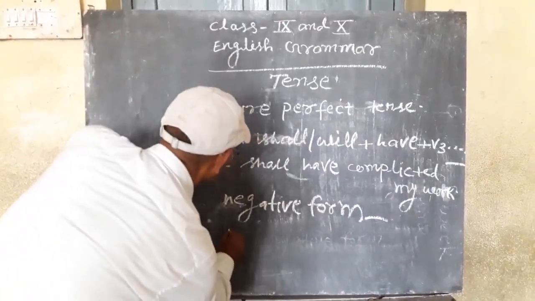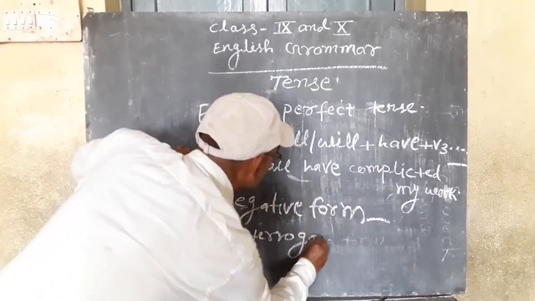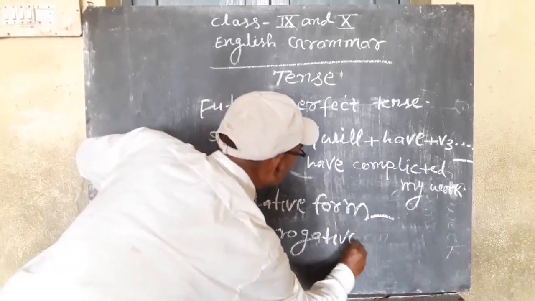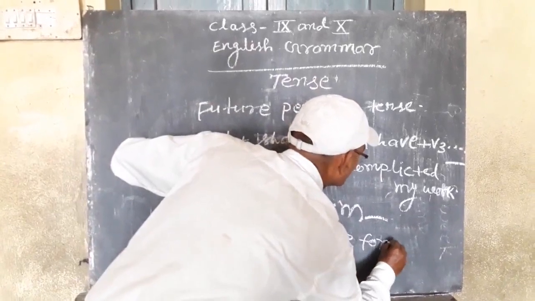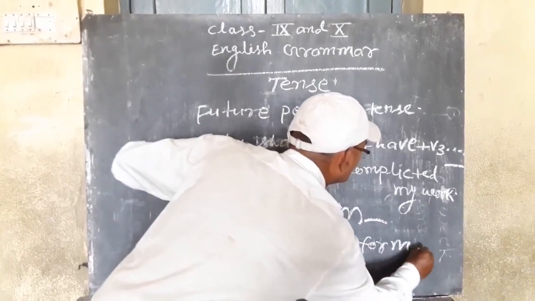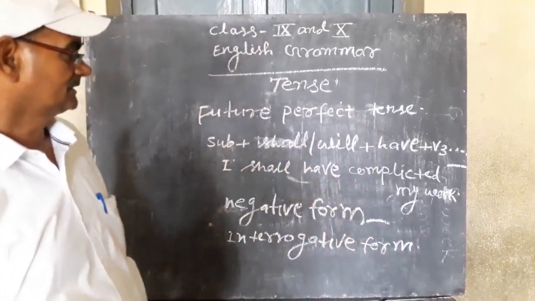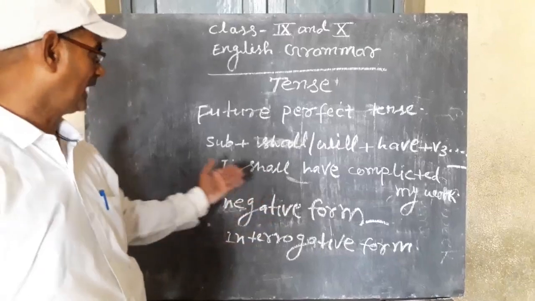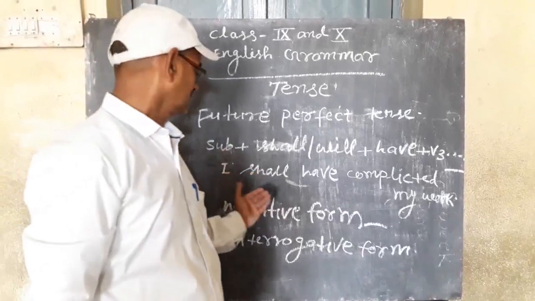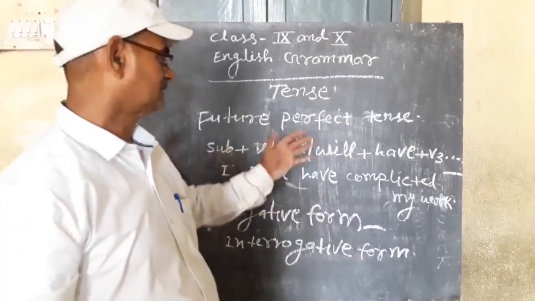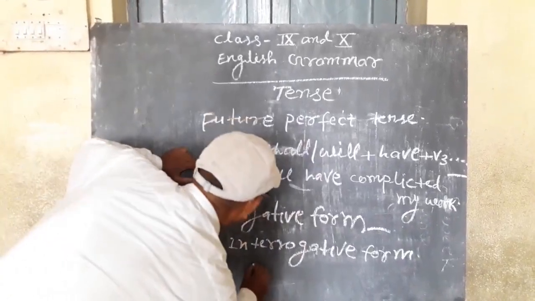Interrogative form. In interrogative form, the sentence is changed by keeping shall or will just before the subject, and it will be changed into interrogative.